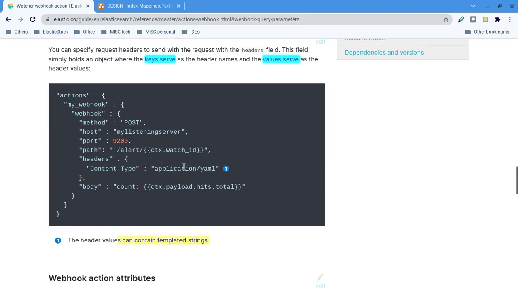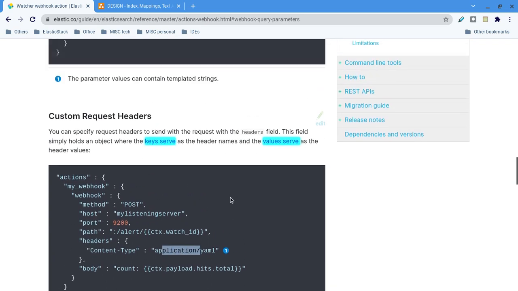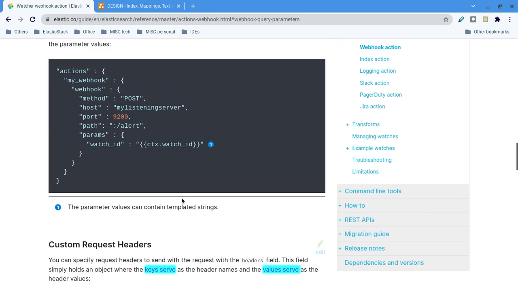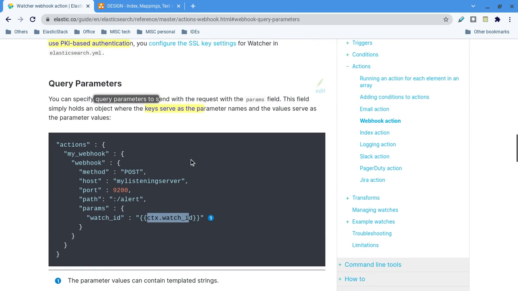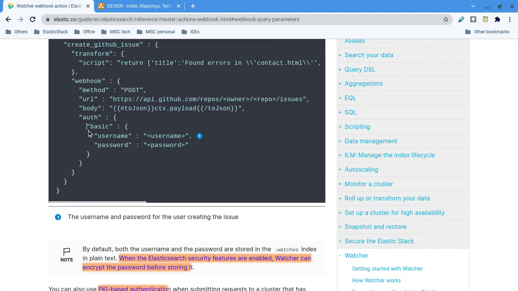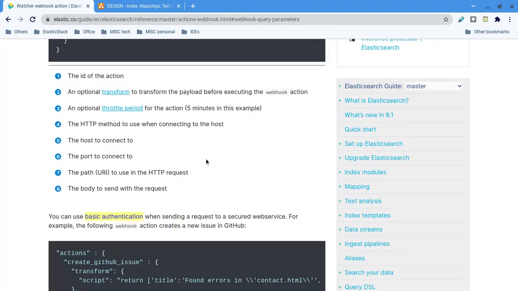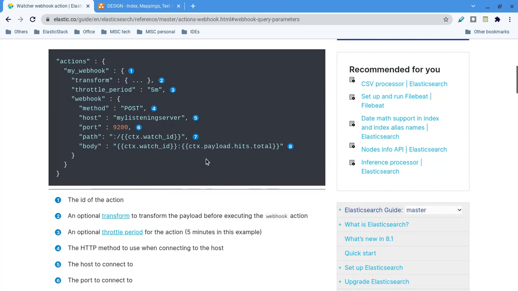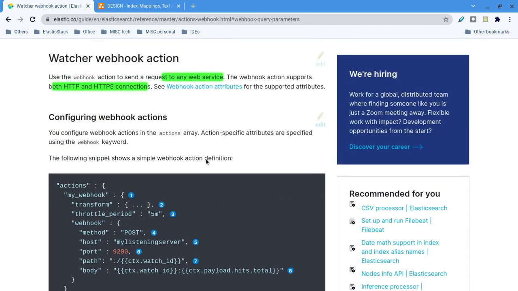In headers we can also use template strings. Then of course we can pass any parameters. Then there is basic authentication, which I think I have shown you. That's all about webhooks. Webhooks support both HTTP and HTTPS; it is needless to say it has to support both. That's all about the webhook action.